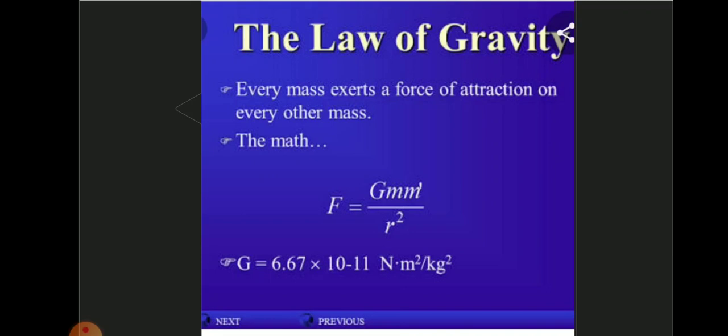So the mathematical expression is F is equal to G m m dash by r square, where G, capital G, is referred to as the universal gravitational constant, whose value is given as 6.67 into 10 to the power minus 11 Newton meter square per kilogram square.